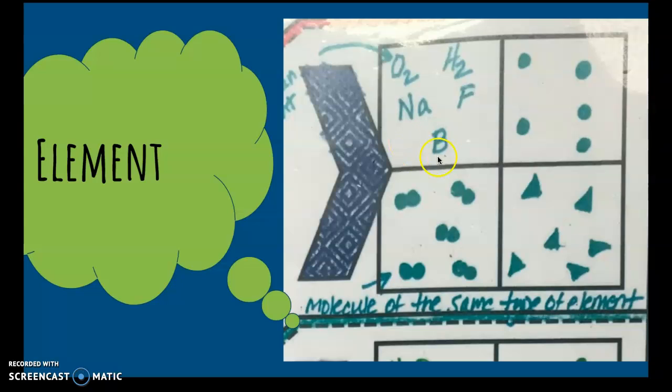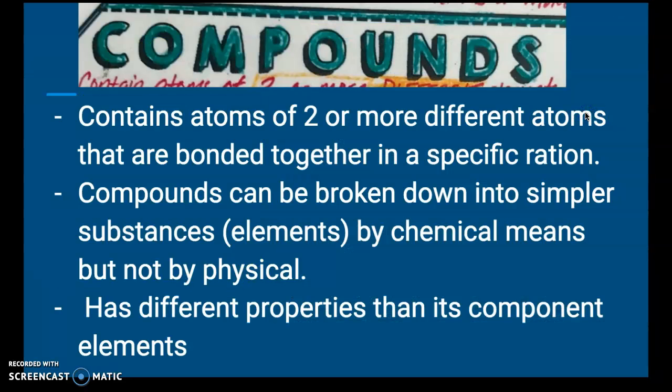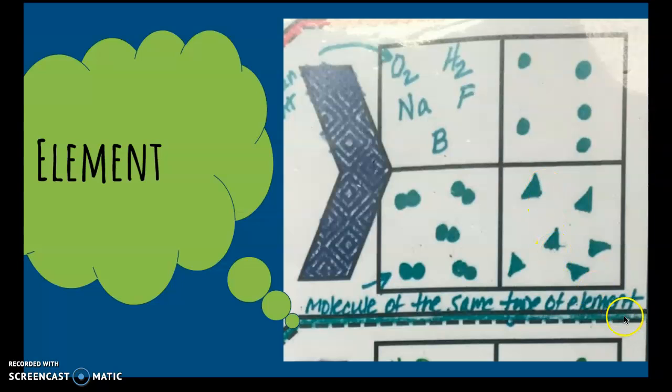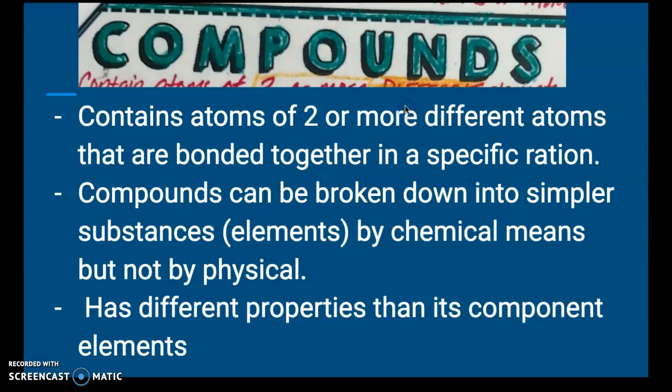So we could list them like this as examples, or we could have pictures. As you can see, these circles are just circles, all by themselves. Triangles, just triangles, all by themselves. And here we've got two circles bonded together, but because they're both circles, it's still considered an element. So here, this bottom picture is molecules of the same type of element. So again, because it's two of the same element, we still consider it an element.